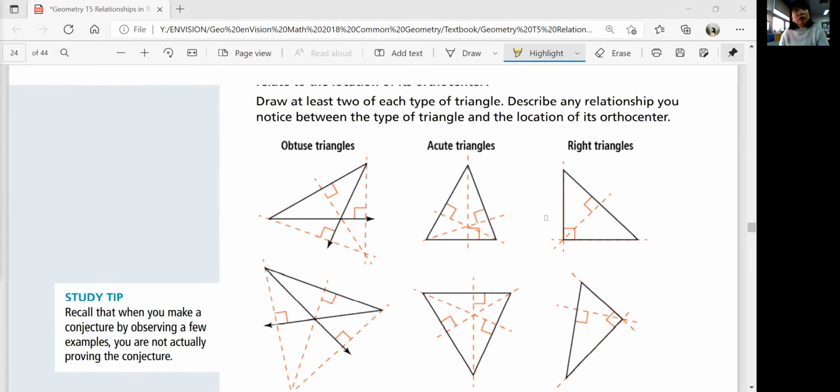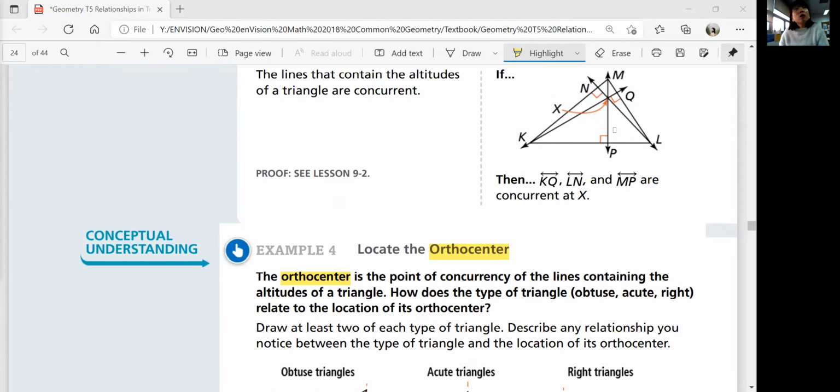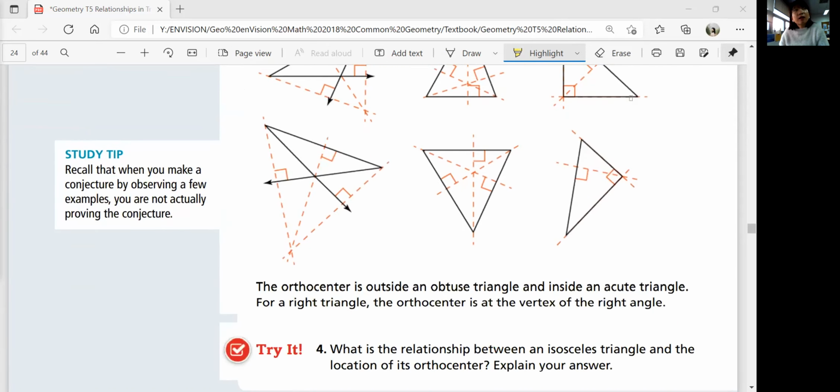But the orthocenter is different from perpendicular bisectors. Orthocenters are just perpendicular lines to the opposite sides. It doesn't have to bisect the angle or the line. Okay, the orthocenter is outside an obtuse triangle, inside an acute triangle. For a right triangle, it's at the vertex, and that's the only different thing. The orthocenter is located at the vertex, not on the side, but on the vertex of the right triangle.